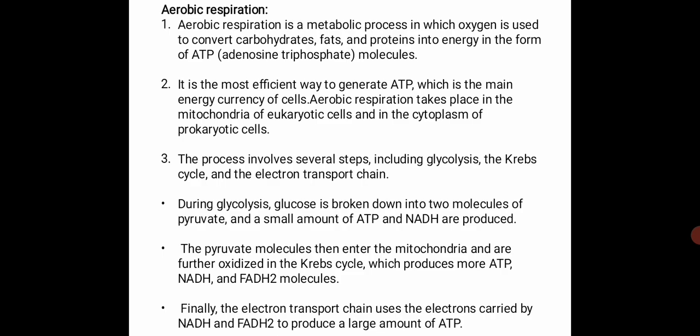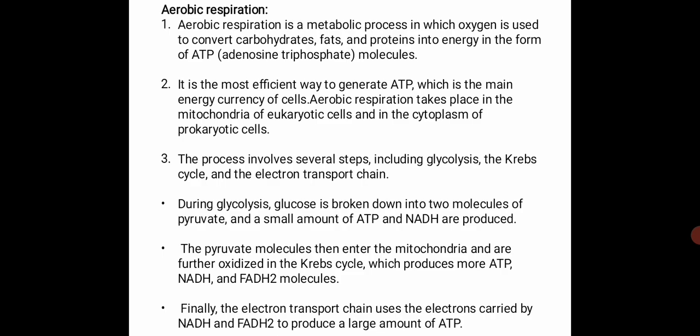The process involves several steps, including glycolysis, the Krebs cycle, also called the TCA cycle, and the electron transport chain. During glycolysis, glucose is broken down into two molecules of pyruvate, and it also produces a small amount of ATP and NADH.